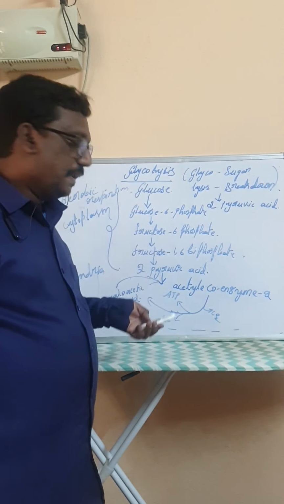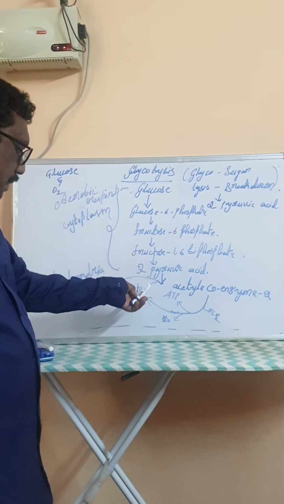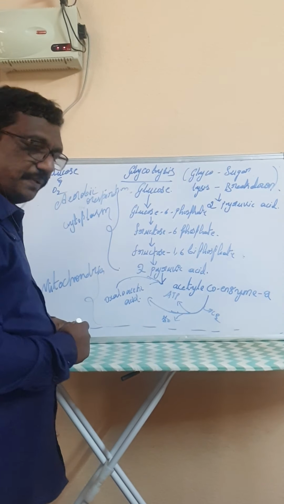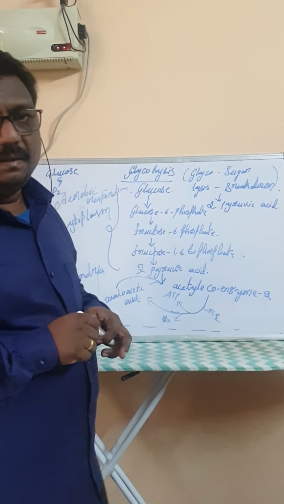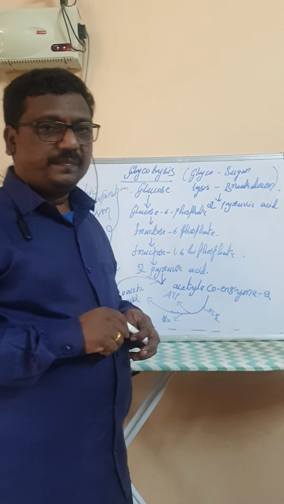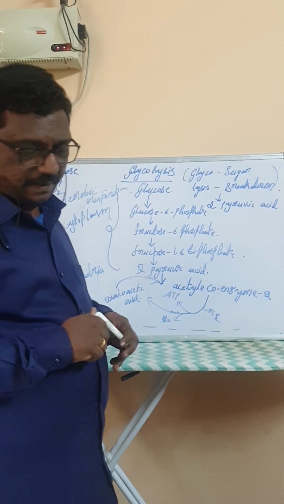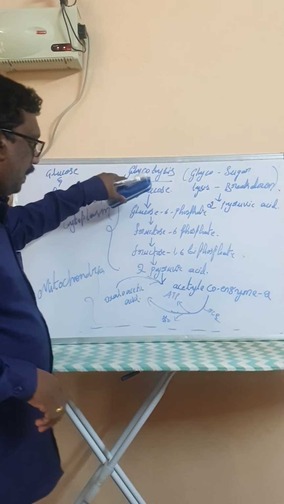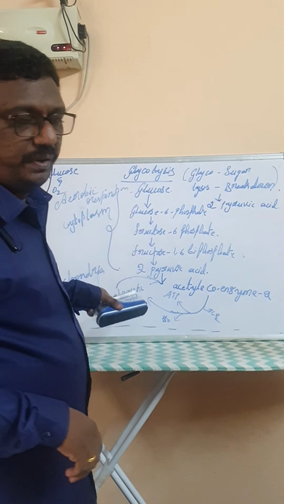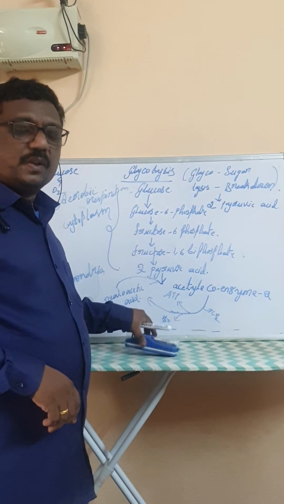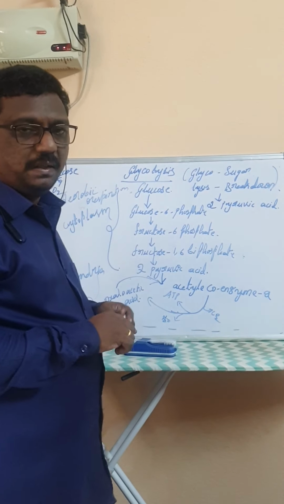First one is glycolysis, and second, in the mitochondria, the cycle is called the Krebs cycle or TCA cycle, the tricarboxylic acid cycle. This whole process is called aerobic respiration. This respiration takes place in the presence of oxygen in our cells.